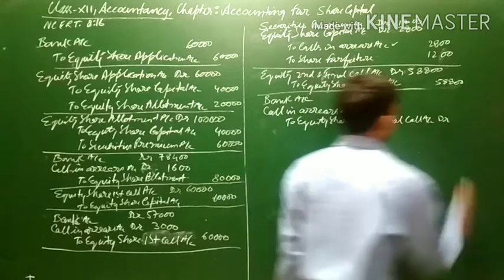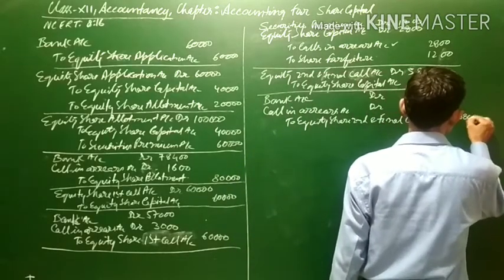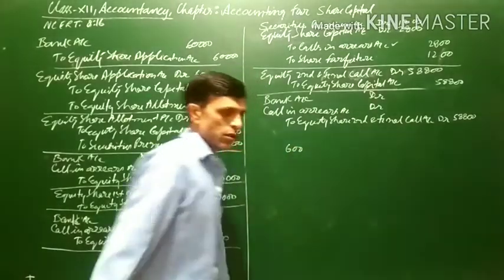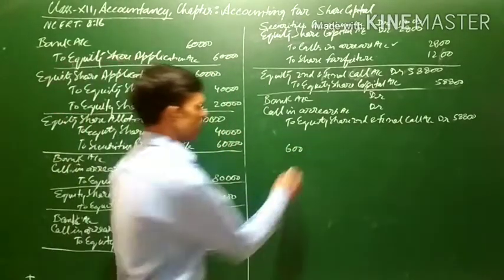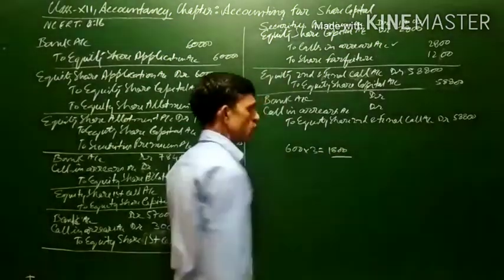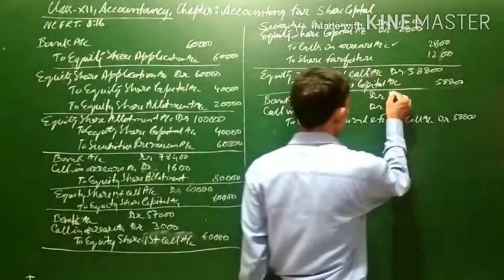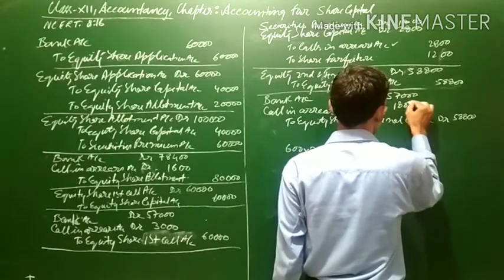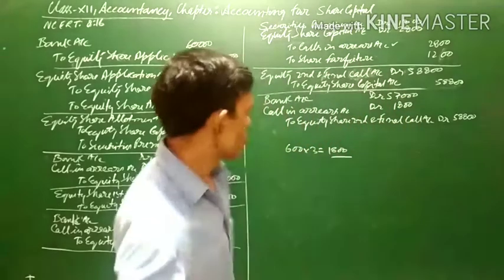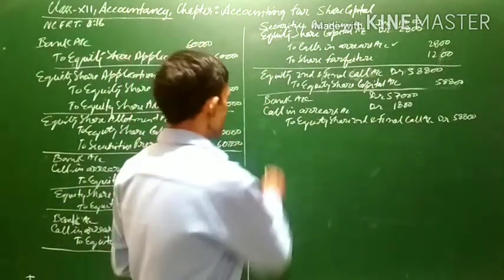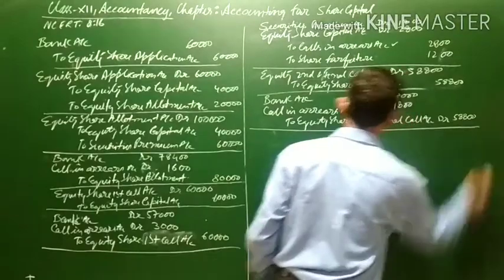Out of this 58,800, Jolly had not paid, that is 600 shares at 3 rupees per share, that is 1800. She had not paid. Means the amount which will be received by the company will be 57,000 and 1800 will be transferred to the calls in arrear account. Now after the second call was made, the share of Jolly was also forfeited.